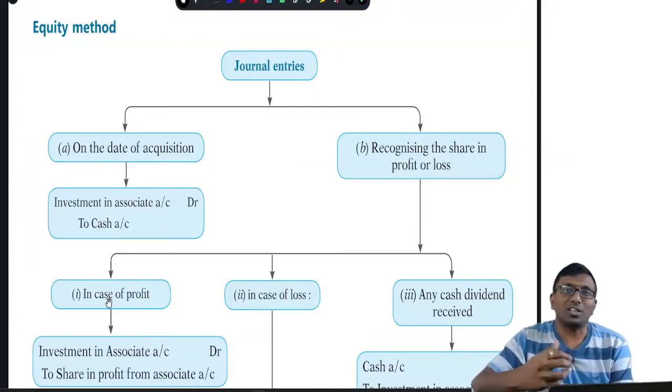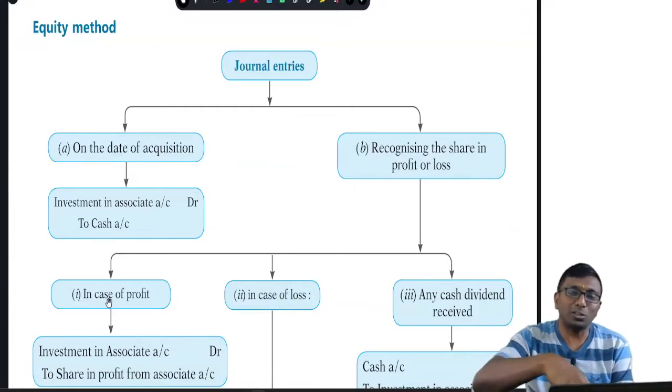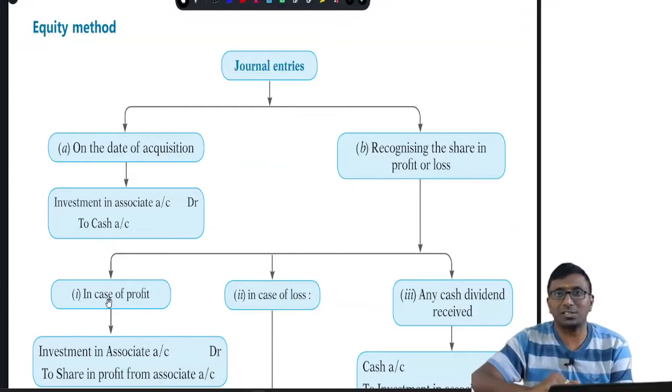Now, the parties to the joint venture agreement are venturers. The venturer will also be following the equity method. Whether you are an investor or a venturer, you will be following this equity method only. In case of the equity method, what is the accounting treatment? At the first acquisition, the normal journal entry is: investment in associate or joint venture account debit, to cash or any other consideration you gave.